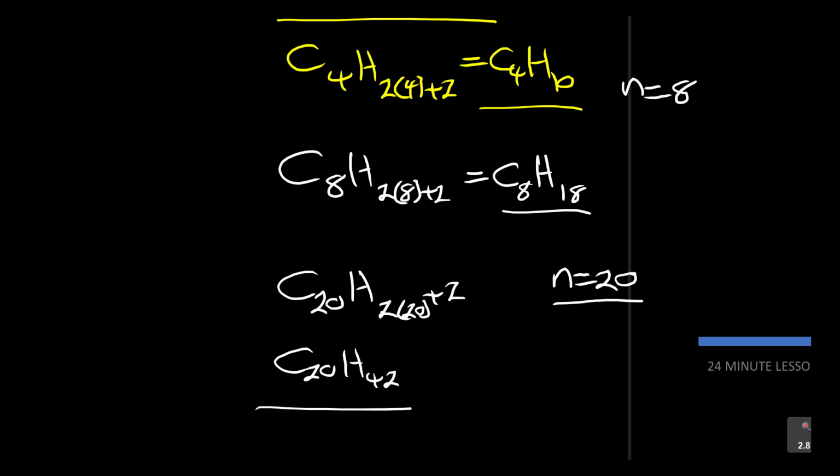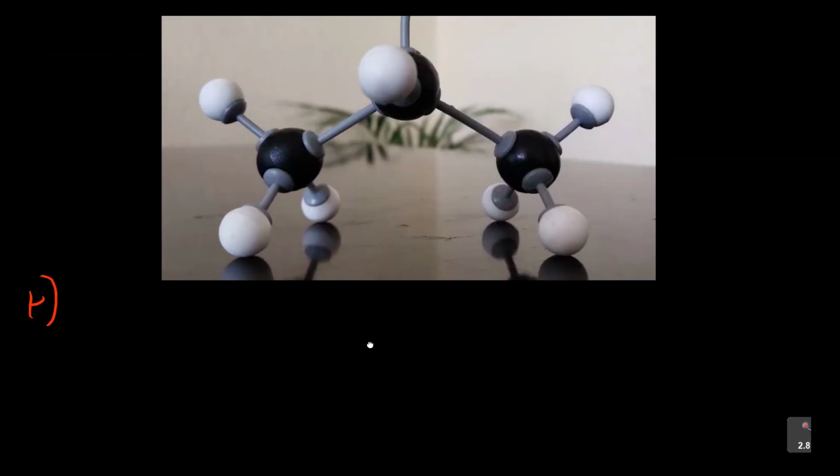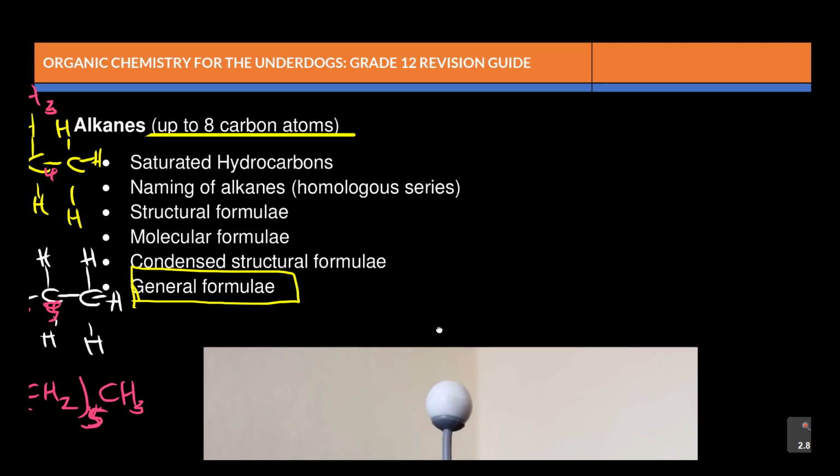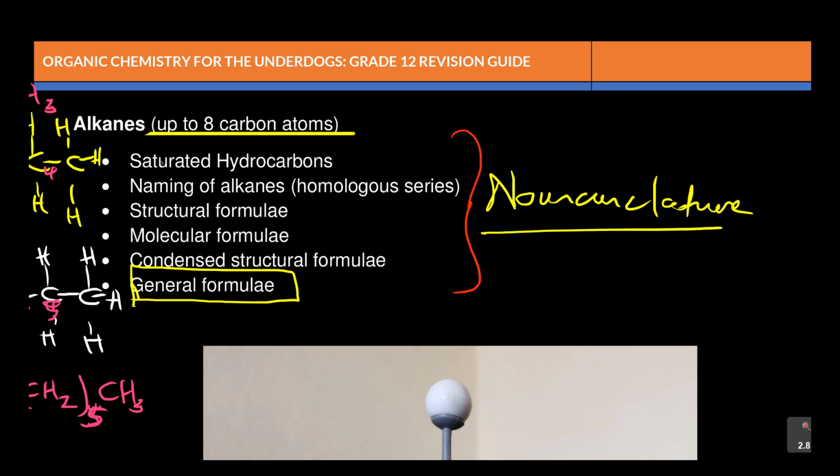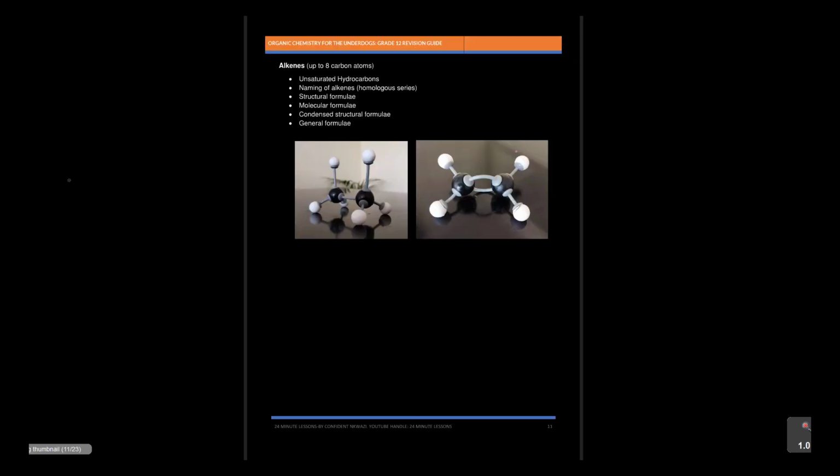Okay, so guys, this is how you can then understand the nomenclature. That's another word you'll find here. What we're doing is called the nomenclature of hydrocarbons, or in this case of alkanes. Guys, we've come to the end of our lesson here.